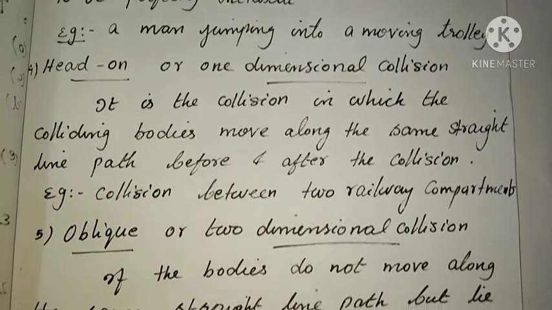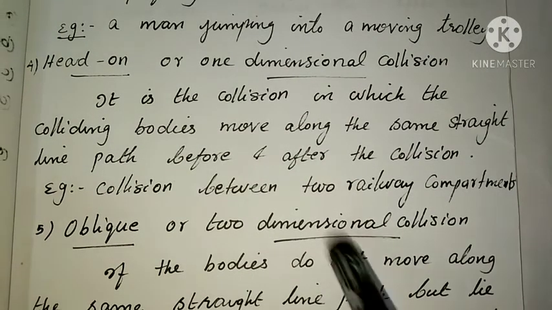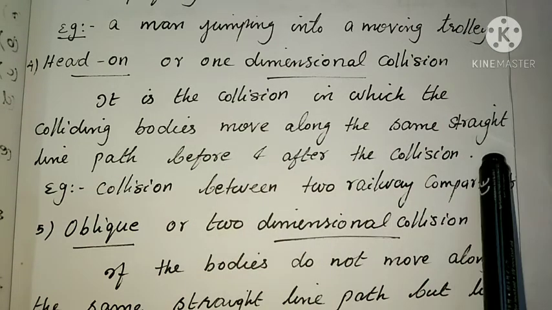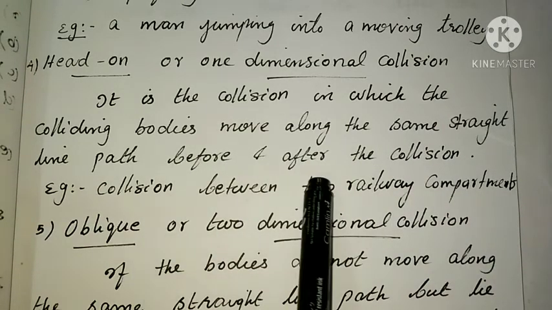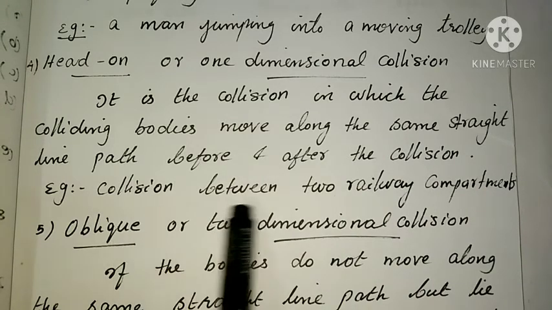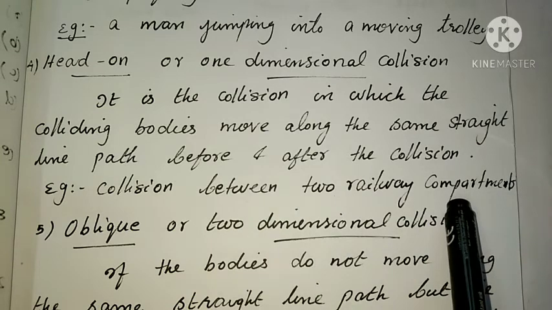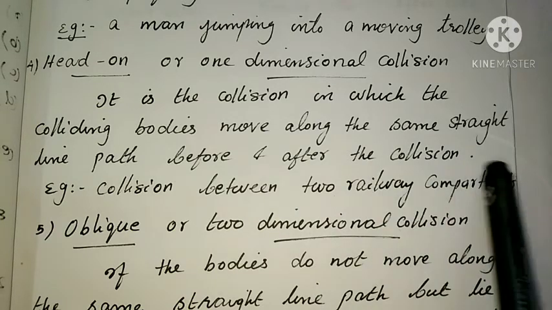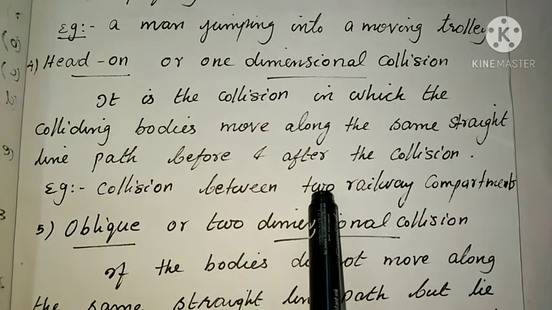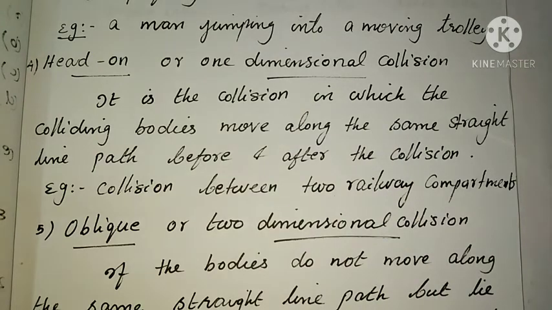And the fourth one, the head-on collision or the one-dimensional collision. It is the collision in which the colliding bodies move along the same straight line path before and after the collision. The best example is the collision between two railway compartments. After the collision, the two railway compartments move along the same straight line path as before the collision. So it is the head-on collision, or we can say the one-dimensional collision.